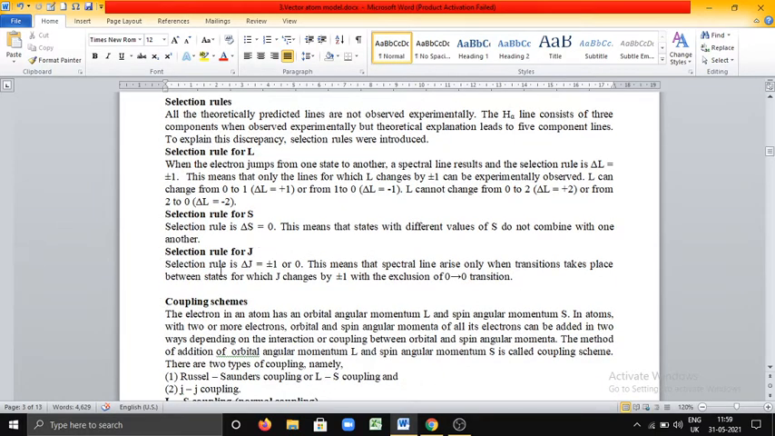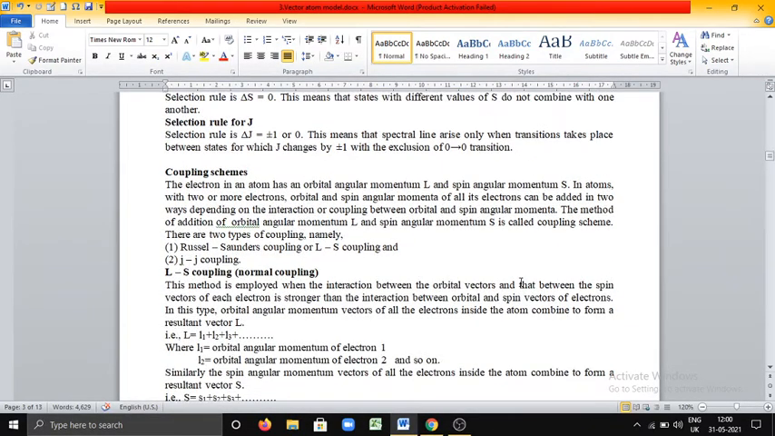Selection rule for J. Selection rule for J is delta J is equal to plus or minus 1 or 0. See here, spectral lines arise only when transition takes place between states for which J changes by plus 1 or minus 1, without 0 to 0 transition. This is the selection rule for J. We must know the selection rules for L, S and J: orbital angular momentum, spin angular momentum and total angular momentum. Now let us see another simple concept, coupling schemes.